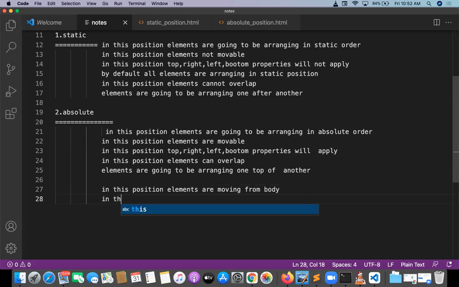In this position, top, left, bottom, right values are taking from body, not from the adjacent element. For first element, I'm giving top left. Second element also I'm giving a top left, but top left is taking from the body.